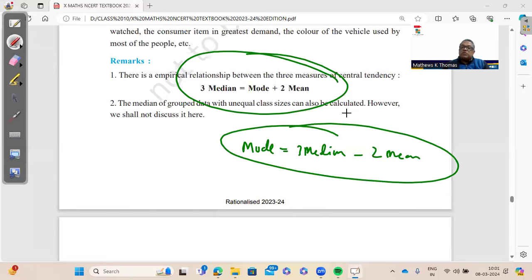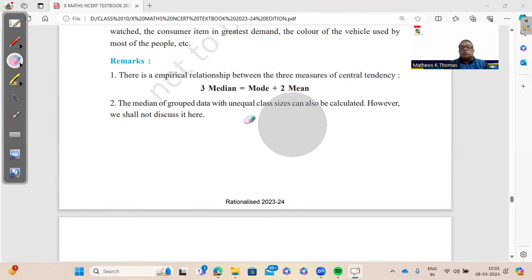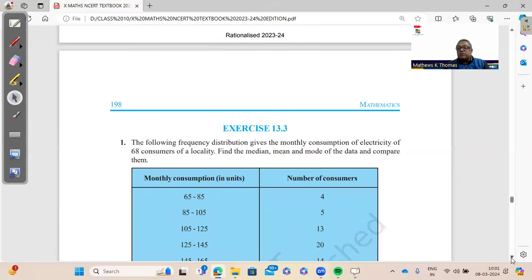Or it's a 1-mark question. Sometimes they will give you the mean and mode, and the question is to find out the median. So you can use this. This is called the empirical formula. It should be known so that you can find the third if the other two are given.